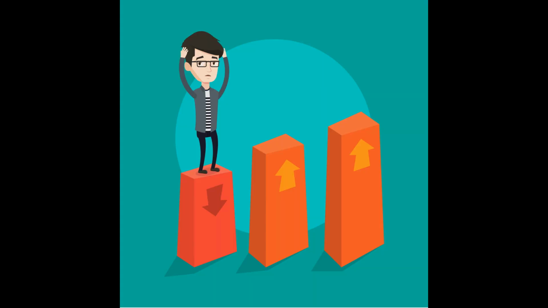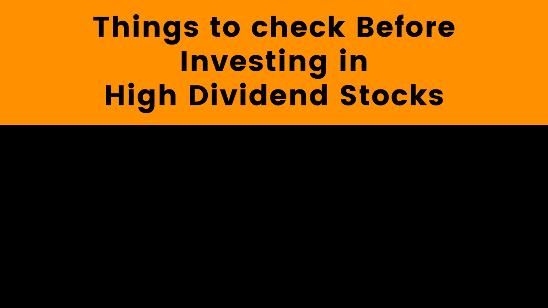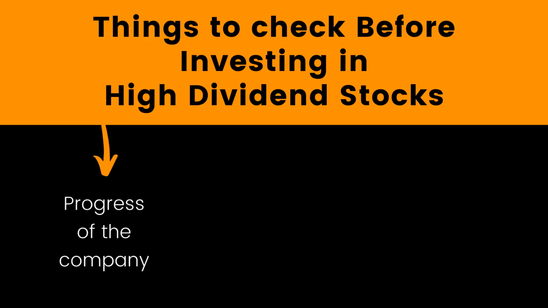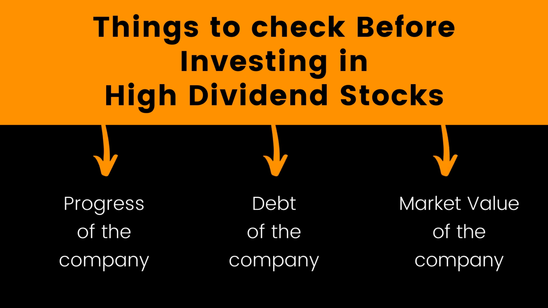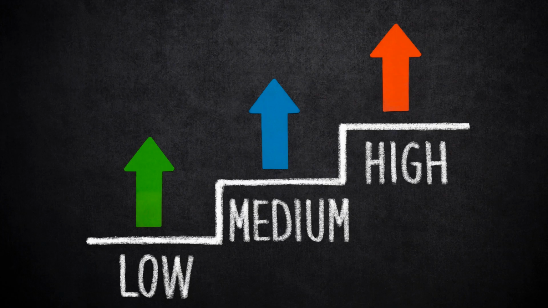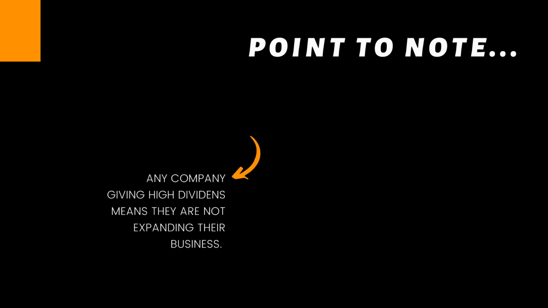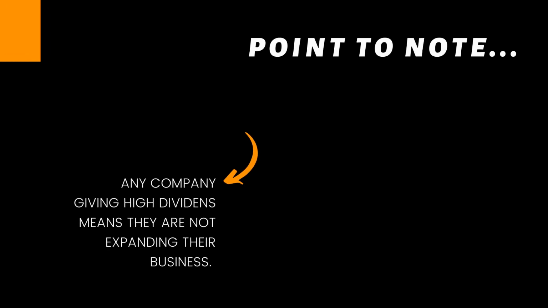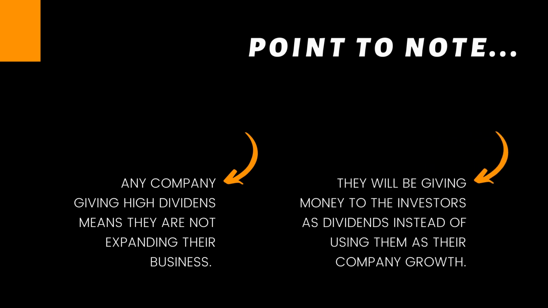So try to do some thorough checks while you are investing in these high dividend stocks, such as the progress of the company, what the debt of the company is, and whether the market value keeps increasing or not. Everything you have to check before investing in these kinds of high dividend stocks. Instead, you can opt for some good companies which have a moderate dividend payout and also good capital appreciation. Just a point to note, any company giving a huge dividend means they are not expanding their business. They will be giving the money to the investors as dividends instead of using it for company growth.